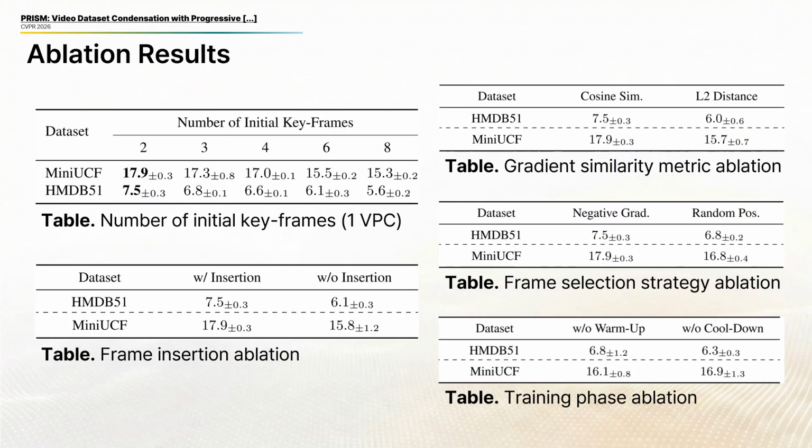Finally, ablations. Starting with just 2 keyframes works best, since more initial frames create conflicting early gradients. Removing frame insertion drops performance significantly, confirming that adaptive capacity is necessary for non-linear motion. Cosine similarity beats L2 distance because direction matters more than magnitude when detecting motion change. Gradient guided selection beats random insertion, so it really is the gradient signal that finds informative frames, not just the act of adding more frames, and both warm-up and cool-down are necessary for stable training.